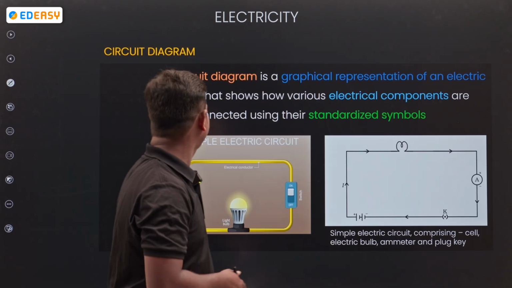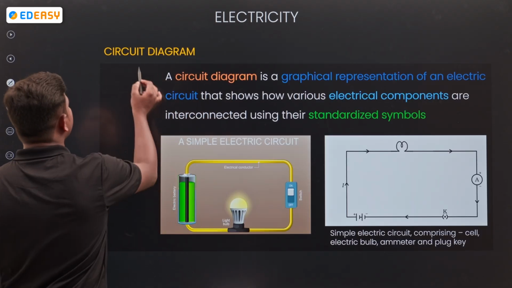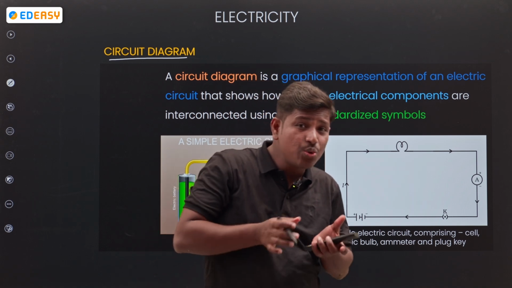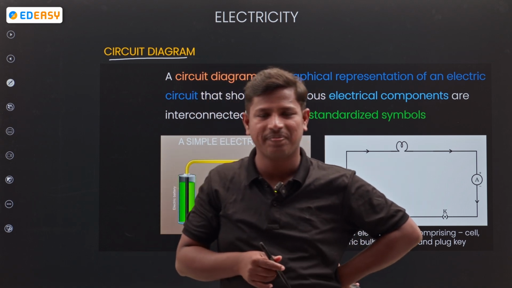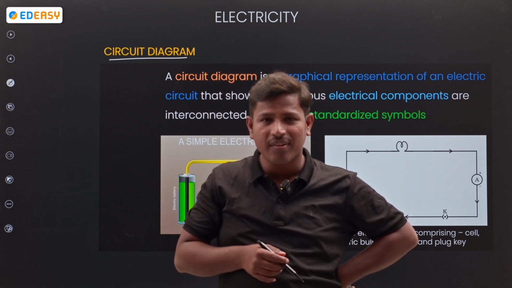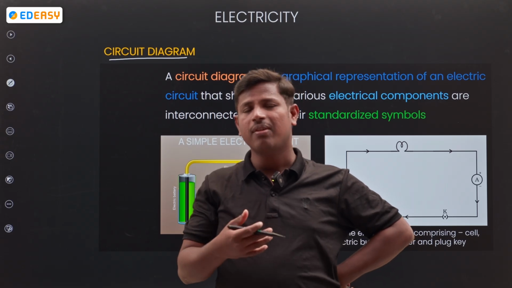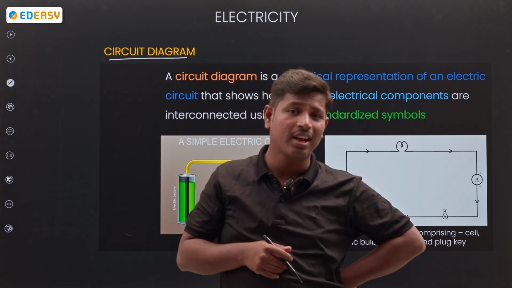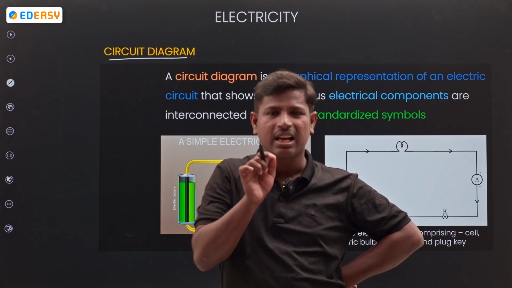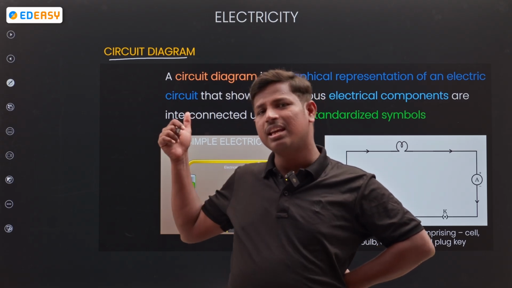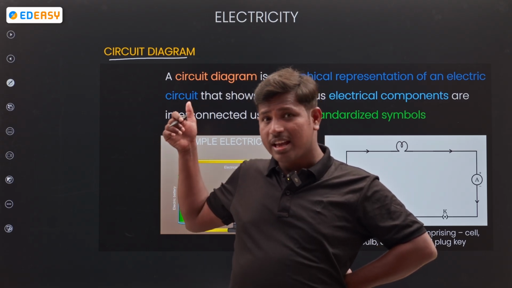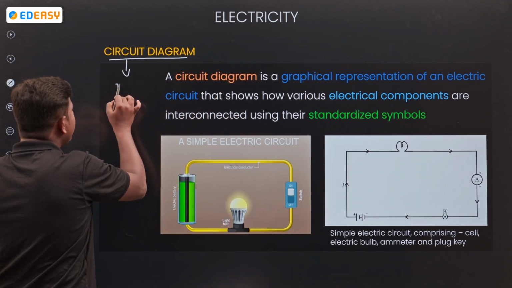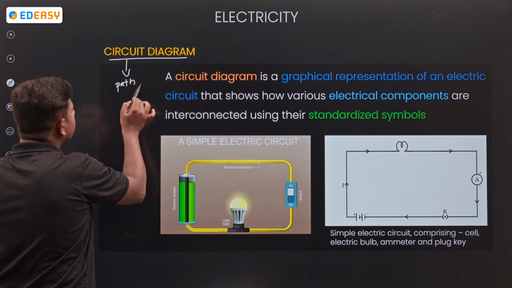Clear? Next, circuit diagram. Is a circuit really required or not? If I would like to go from one place to another place, what is required? A path is required, right? Similarly here, in a circuit diagram also, the circuit is nothing but just like a path.